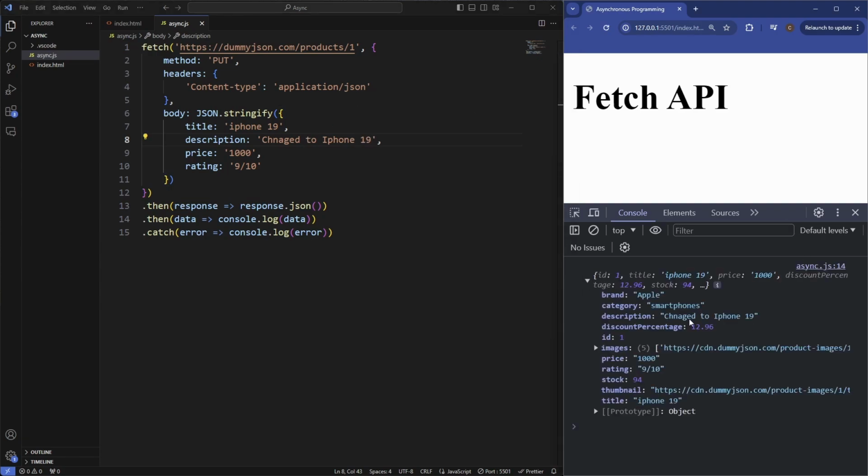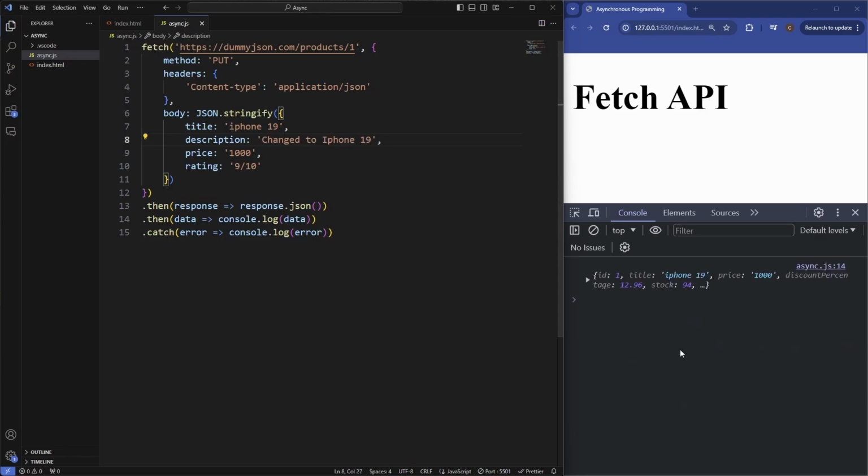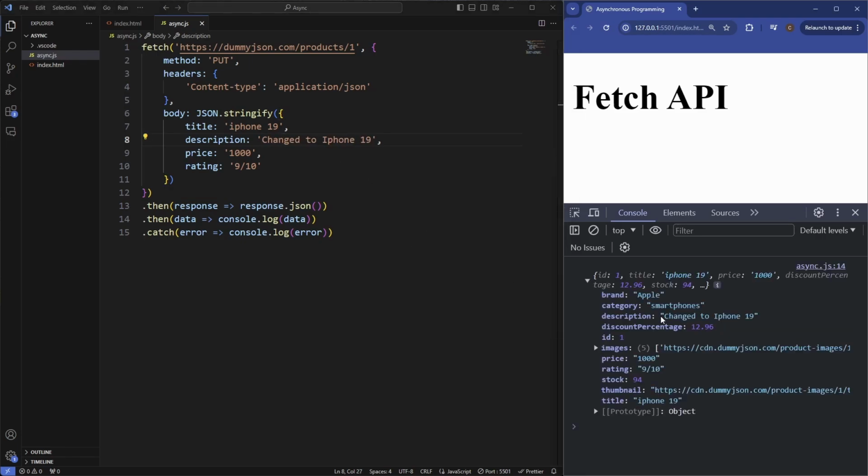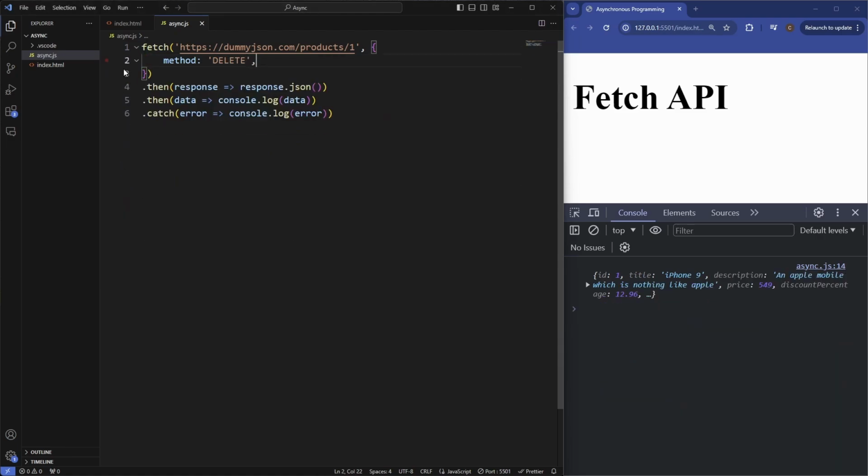And if we open up the description, you can see, spelled that wrong, but you can see now we've updated our product here using the put method. And then lastly, what we can also do is delete this product entirely with a delete request, and we just get rid of all of this stuff we don't need. That's in this to delete, and that's how we can delete a product.